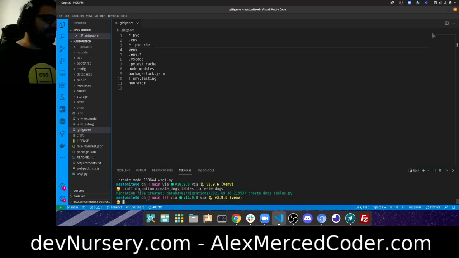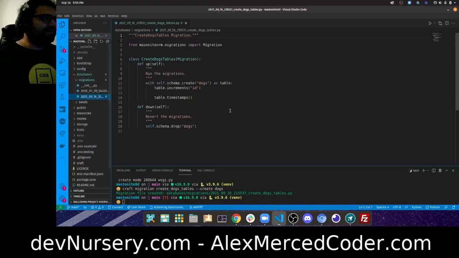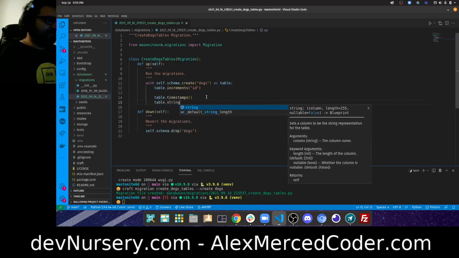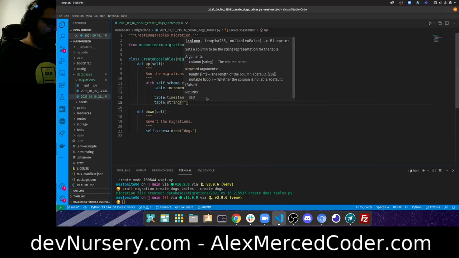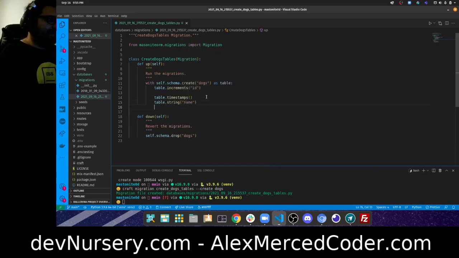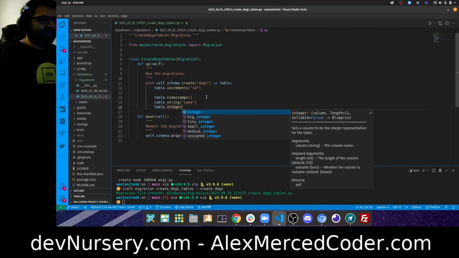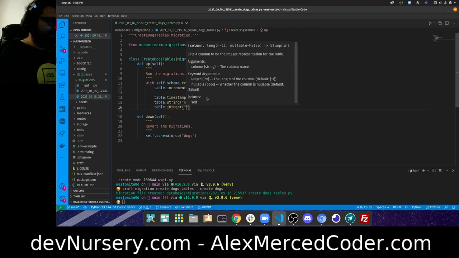Okay, and now that created a migration file that's in this databases folder. Now I go and edit the migration. I'm just going to say, okay, it's going to create a table called dogs, currently with an ID field and a timestamps field, but I want more. I would also like a string field for the dog's name, and I would like an integer field, and all of this is in the documentation. So if you want to know what other types of fields you can do, that's all in there.